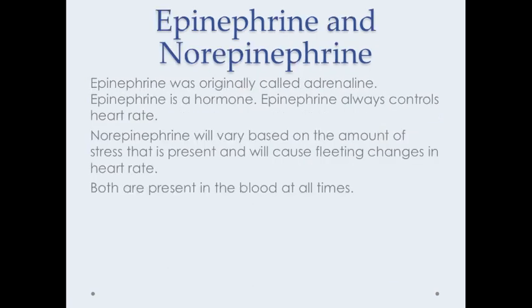Epinephrine and norepinephrine. Epinephrine was originally called adrenaline. It is a hormone and always controls heart rate. Norepinephrine will vary on the amount of stress that is present and will cause fleeting changes in the heart rate. Both are present in blood at all times.